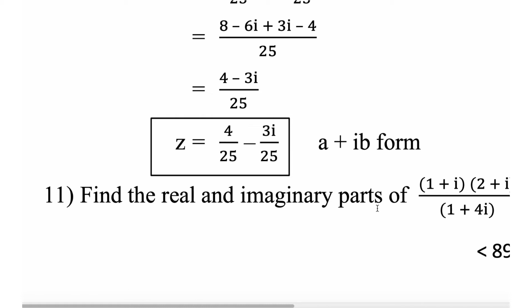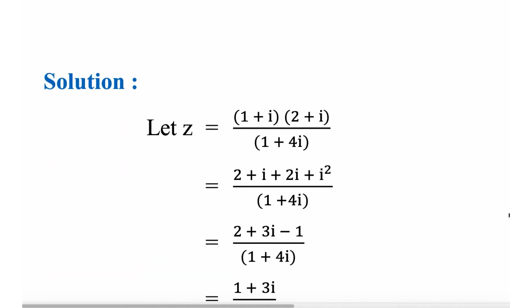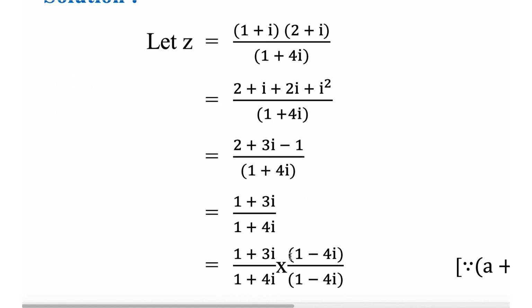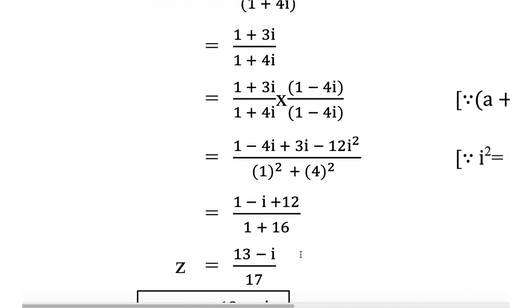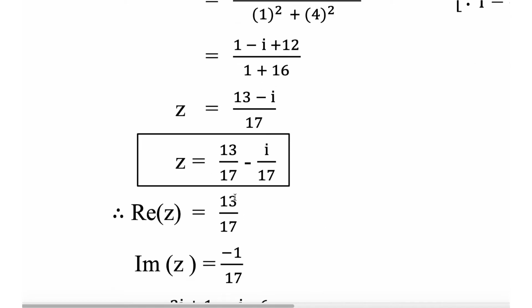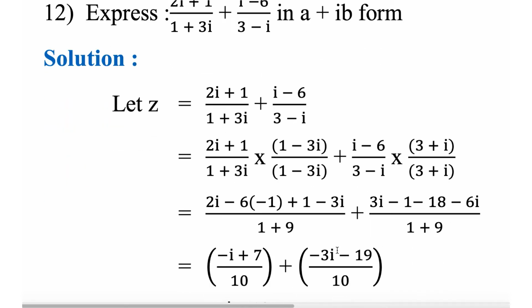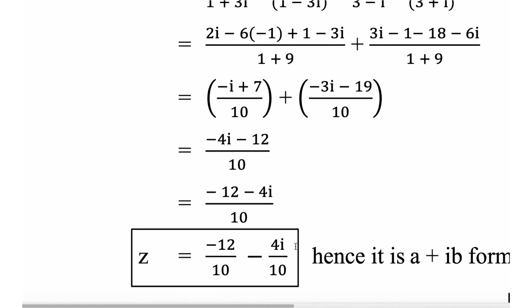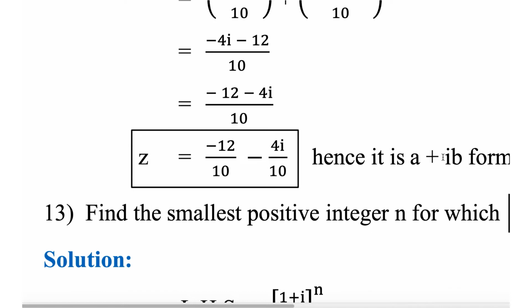Find the real and imaginary parts of this. Okay, first rationalize it. Okay, 1 plus 3i by 1 plus 4i. Rationalize with 1 minus 4i. You will get 13i minus 17. Real is this, imaginary is this, in a plus ib form, same. First rationalize this, this also rationalize, then you can add them up. Okay, finally this is what you will get.